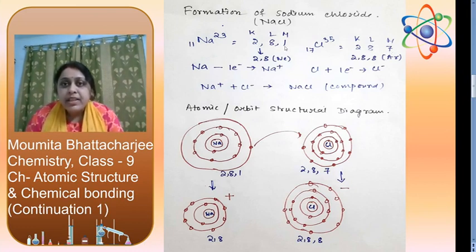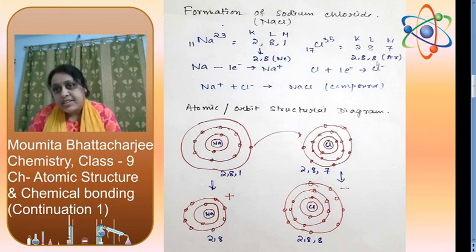You can see that for sodium, the last cell contains 1 electron. If sodium loses this electron, what will happen? L will be the outermost cell, so there are a total of 8 electrons. So we will get the octet configuration. If chlorine gains 1 electron, the configuration will be 2, 8, 8, the configuration of argon. Here sodium has a similar configuration to neon. So they will attain stability by satisfying octet.